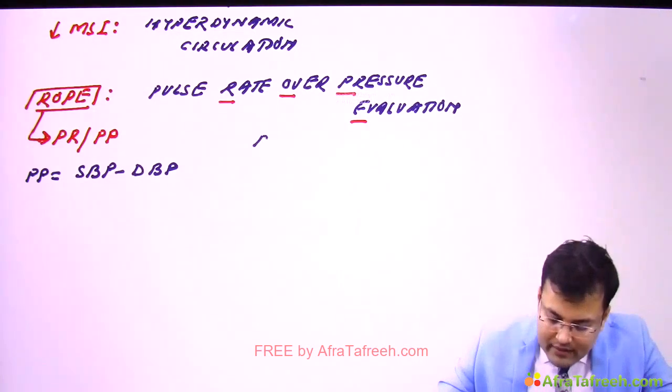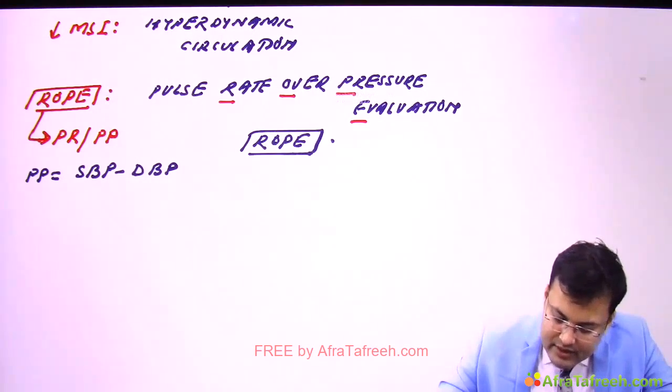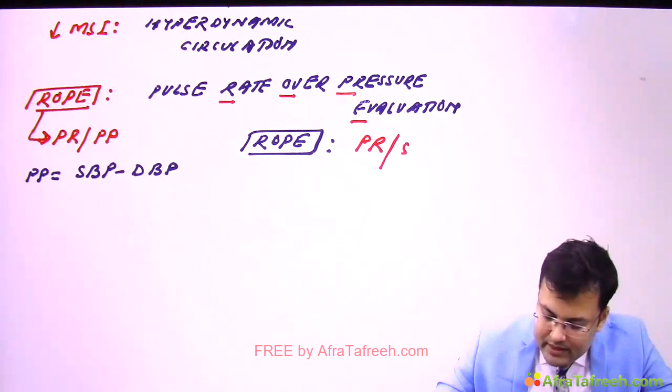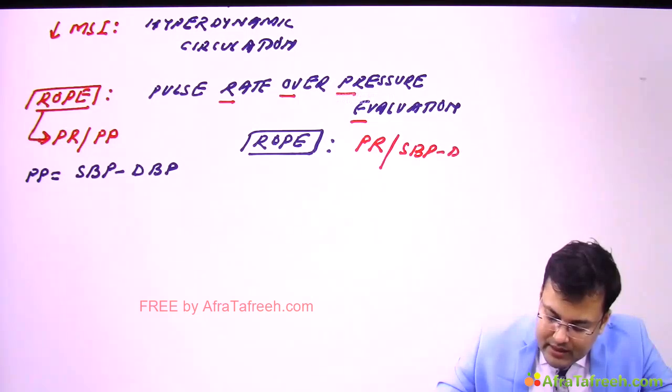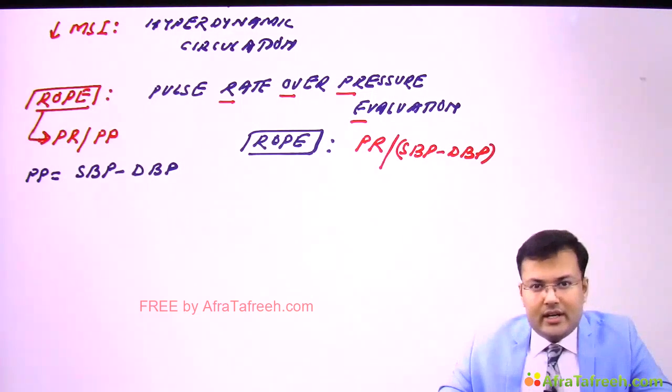So the final formula of ROPE is pulse rate divided by systolic blood pressure minus diastolic blood pressure. These are three parameters which are frequently asked: shock index, modified shock index, and rate over pressure evaluation.